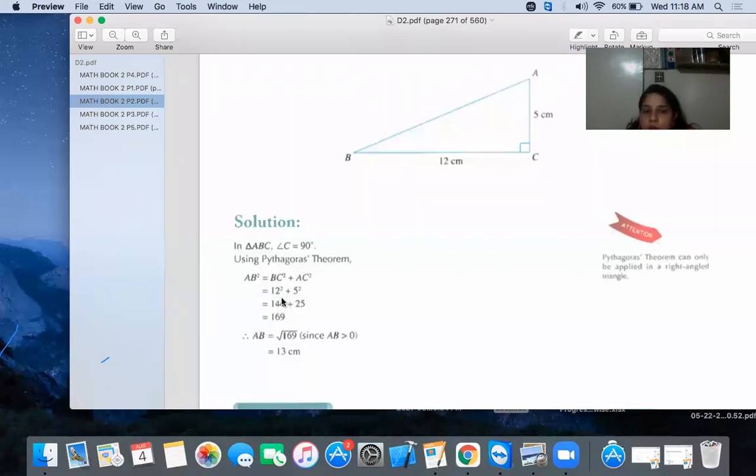So the answer is 144. Now the plus sign stays as it is. Now 5. What is the square of 5? It means 5 multiplied by its own number. 5 multiplied by 5 is 25. Now add them. 144 plus 25 is 169.